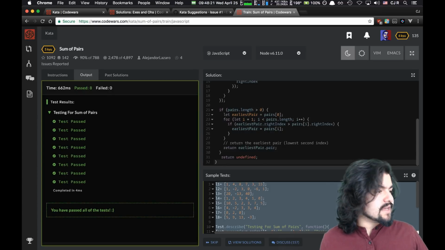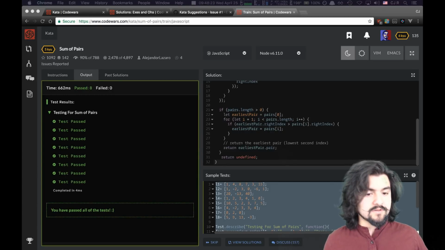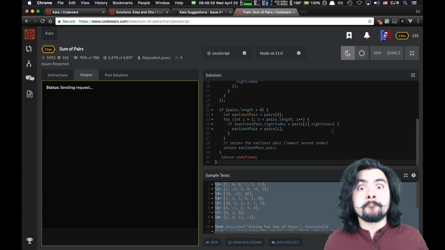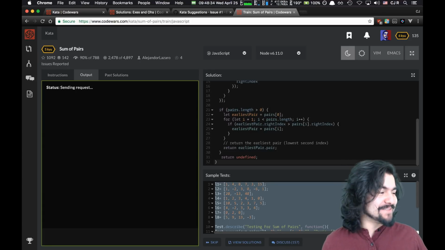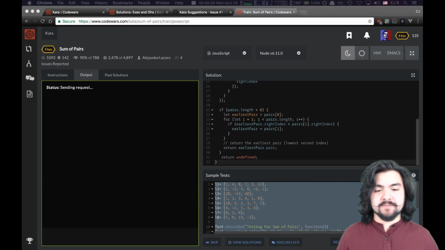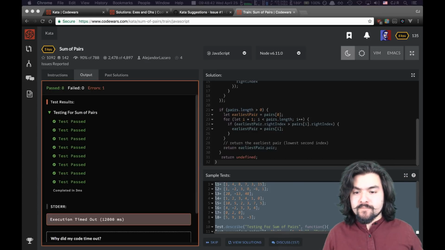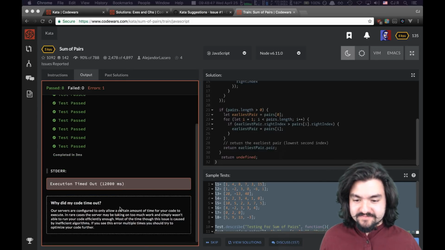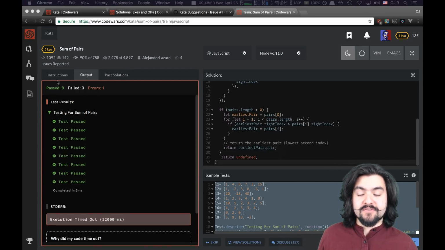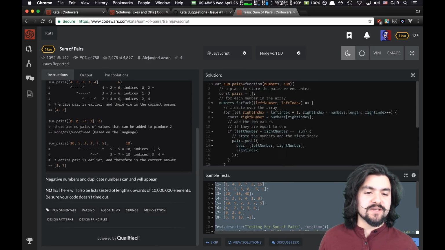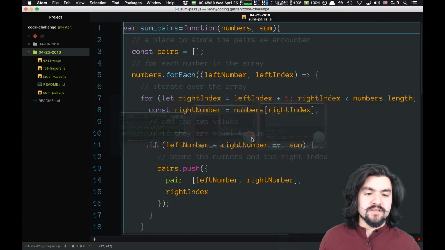Okay, it runs for the sample tests, but will it run without the timeout? Drum roll, please. It's taking forever. My guess is not. It's trying. It's trying real hard. Execution timed out. And if you look at the instructions, it's basically because they're giving us an array of 10 million, and this is just taking way too long. Cool. So let's solve it in a different way.